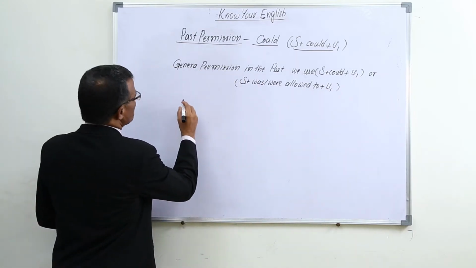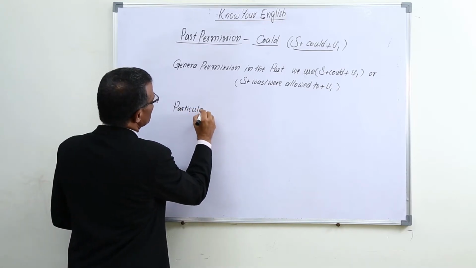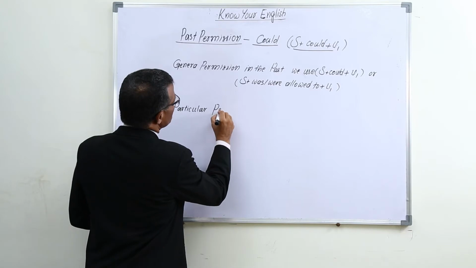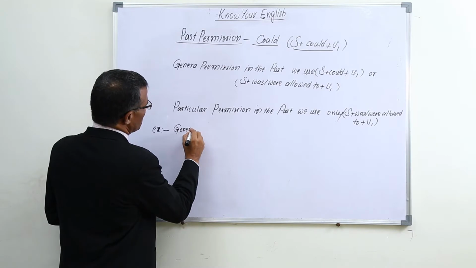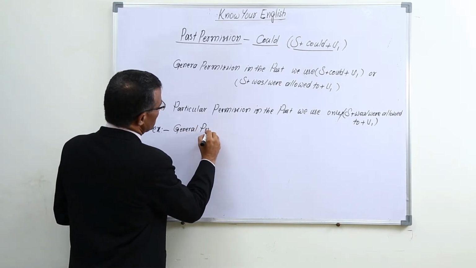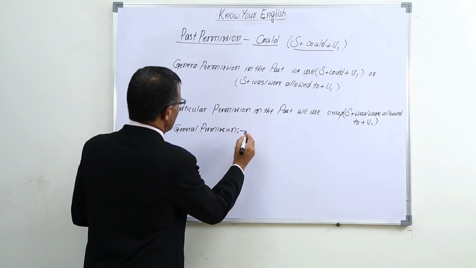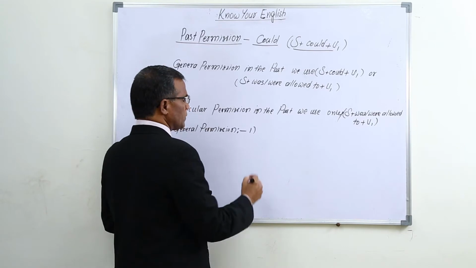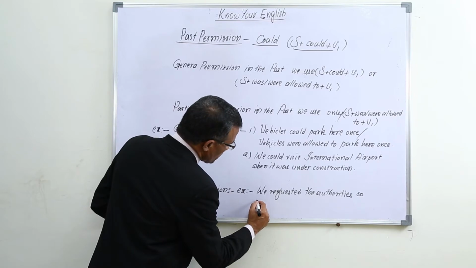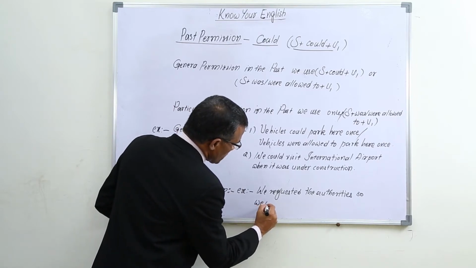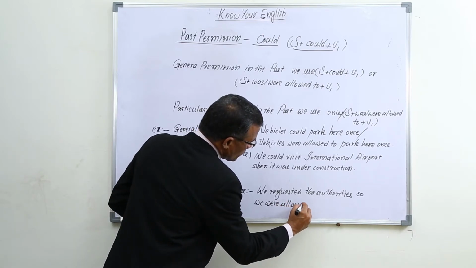And if it is a particular permission, subject plus was or were allowed to plus V1. General permission. Number 1. Vehicles could park here once. Vehicles were allowed to park here once.